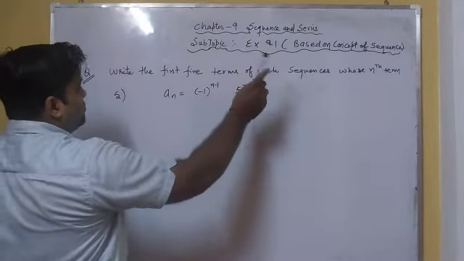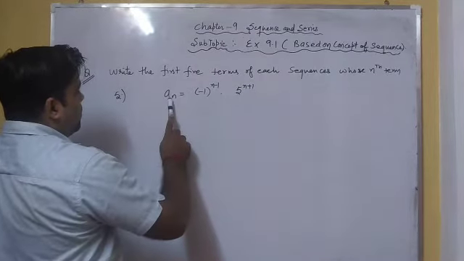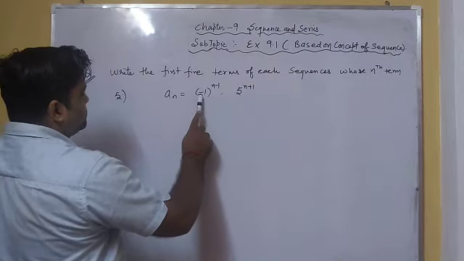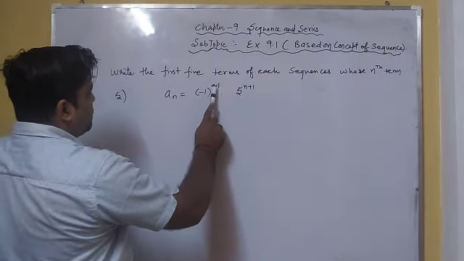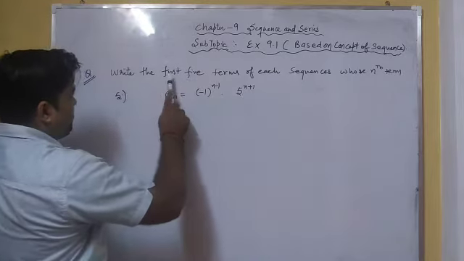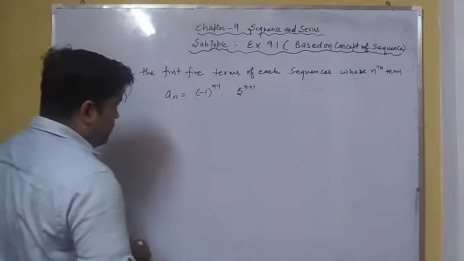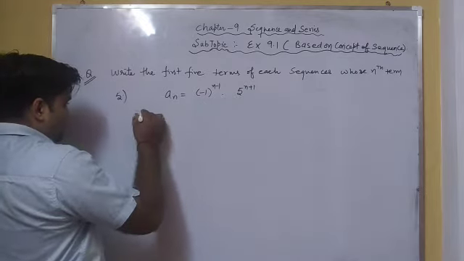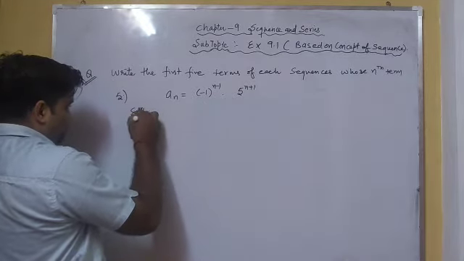Write the first 5 terms of each sequence whose nth term is given. Here the nth term of this sequence is given as minus 1 raised to the power n minus 1, into 5 raised to the power n plus 1. From this we have to find the first 5 terms of the sequence. So let us come to the solution.